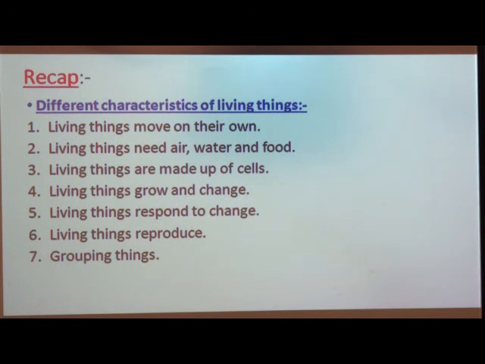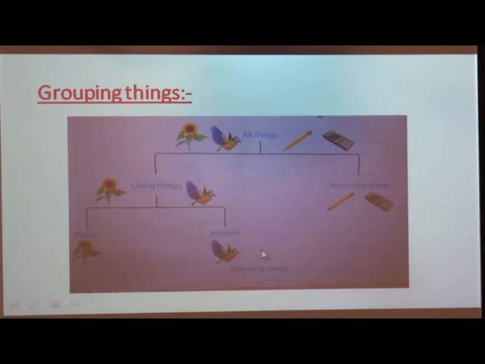Then afterwards we studied about grouping things. In that we studied that all things are divided into two groups, that are living things and non-living things.